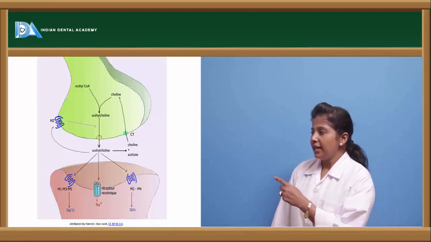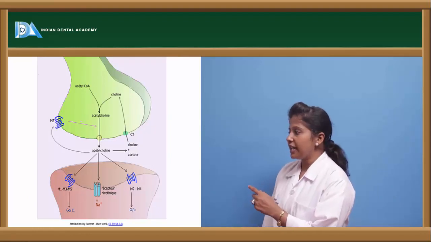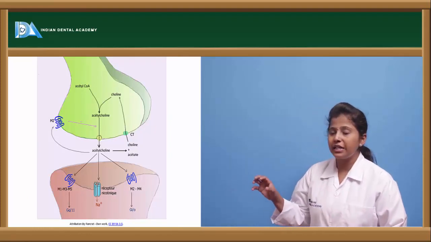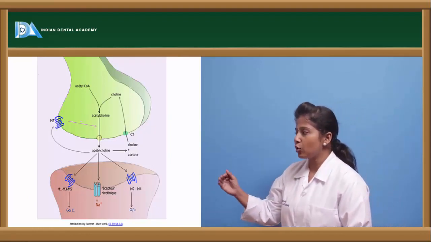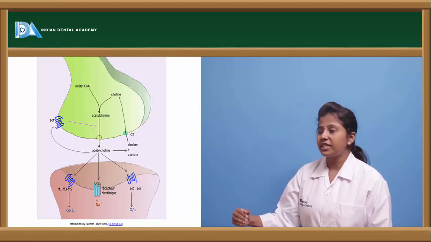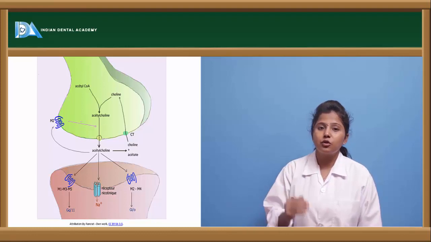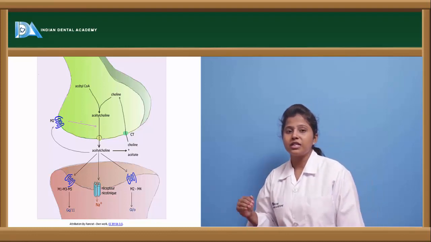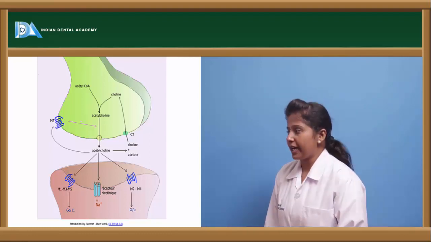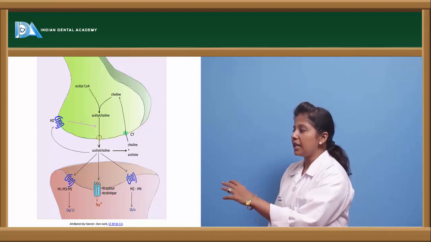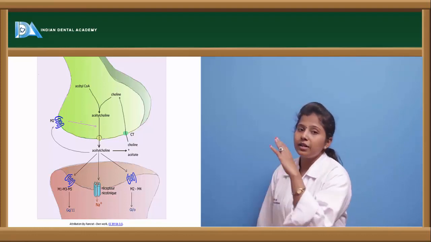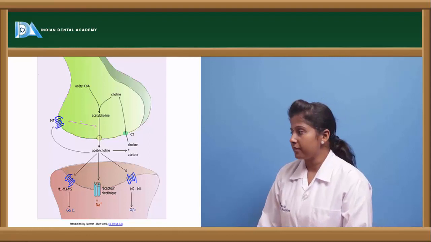Here we can see the pictorial representation. Acetylcholine, once formed, is stored in the vesicles. After the storage, it is released into the synaptic cleft, whereby it binds to the respective cholinergic receptors and exerts its action. Whatever leftover acetylcholine is there undergoes the reuptake mechanism.